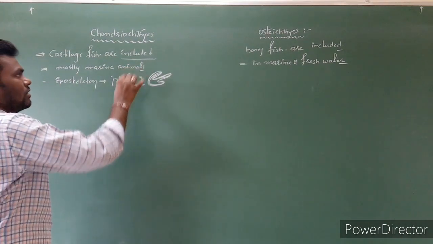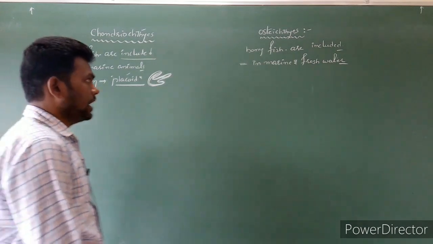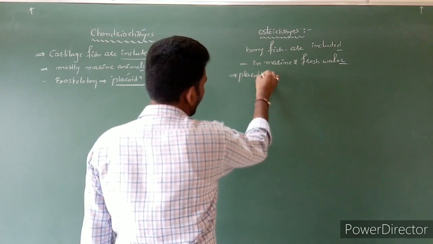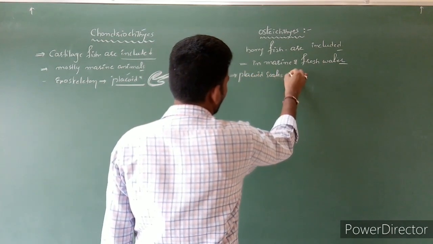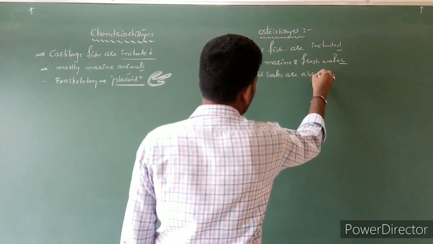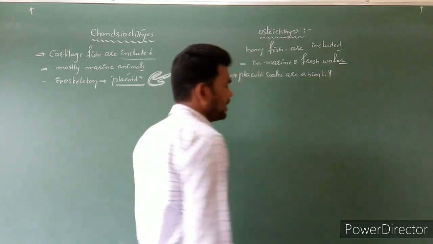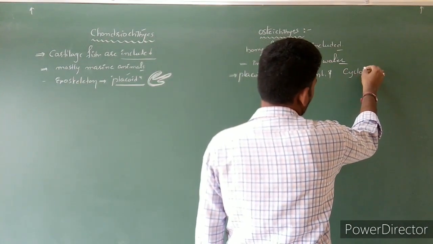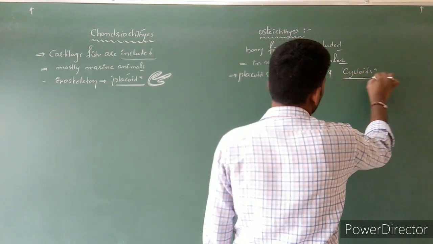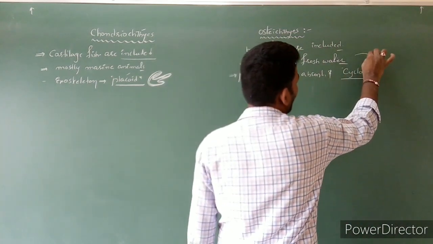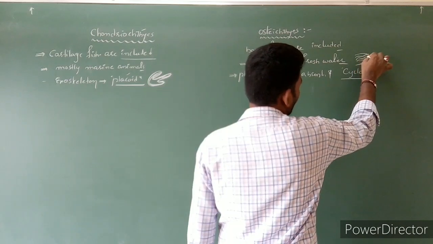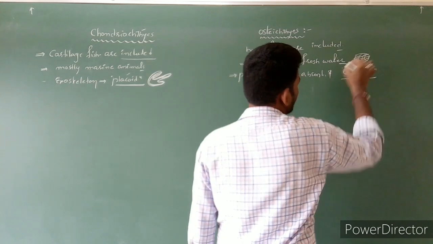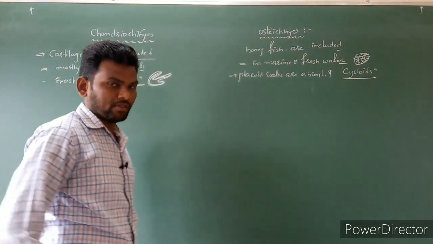Such scales we call placoid scales. In Osteichthyes, placoid scales are absent, but the body is covered by cycloid scales. Cycloid scales are a little bit round in shape. Such scales we can notice on the upper surface of the body.